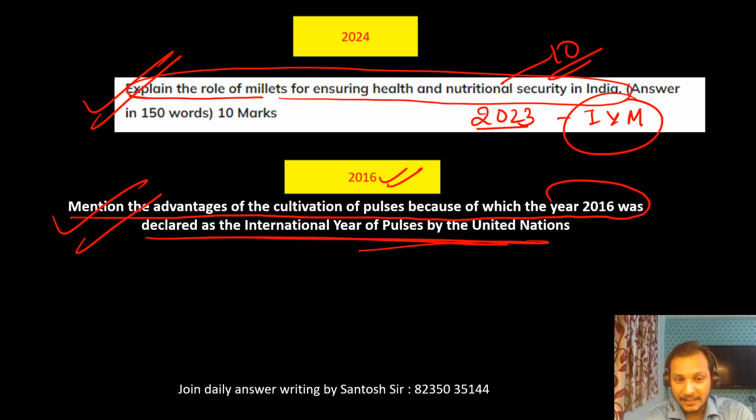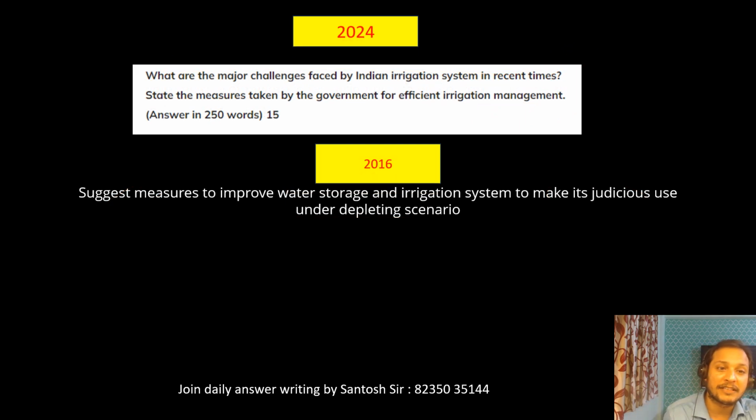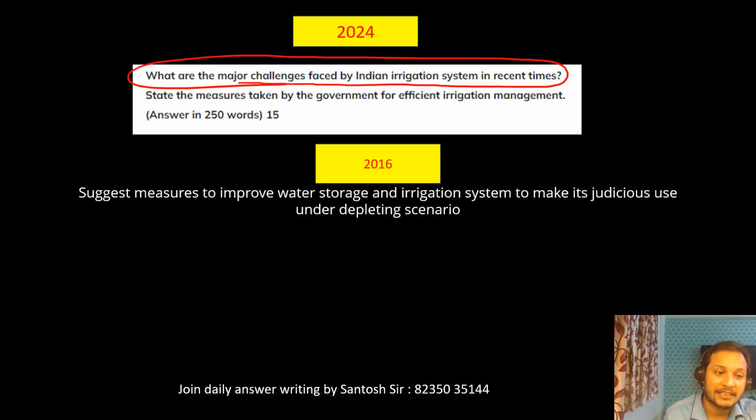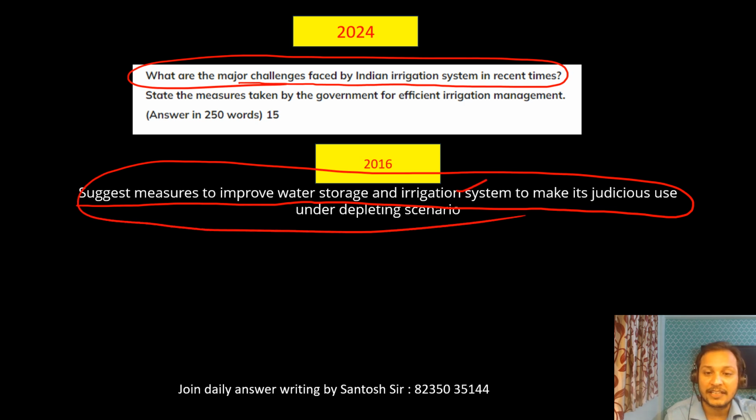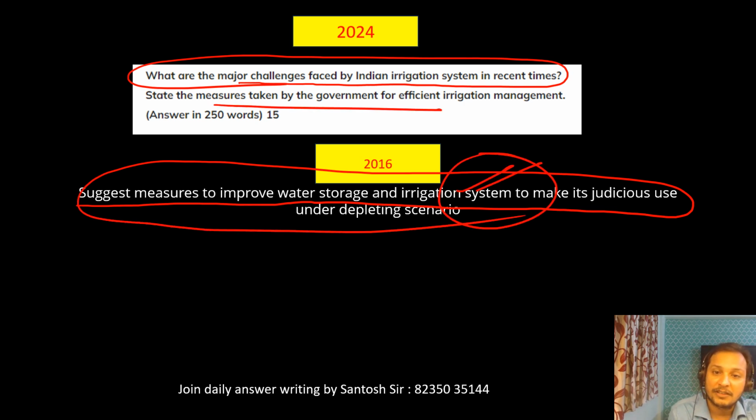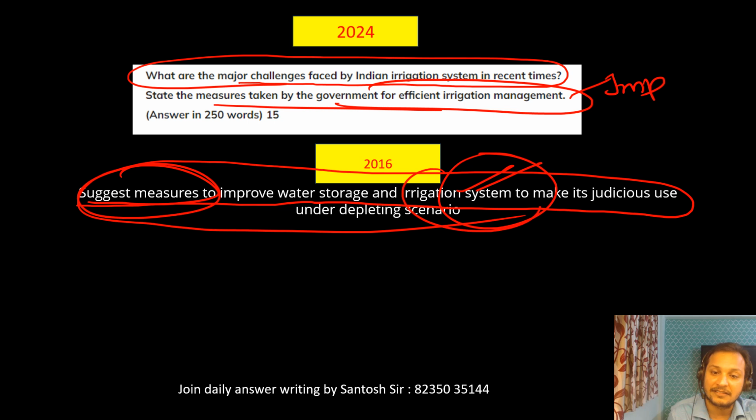Okay, next question. Let me show you, guys: what are the major challenges faced by the Indian irrigation system in recent times? Suggest measures to improve the water and irrigation system to make its judicious use in a depleting water scenario. Again, you can see irrigation system, challenges of irrigation system, suggest measures to make irrigation management effective. Exactly the same question, guys.